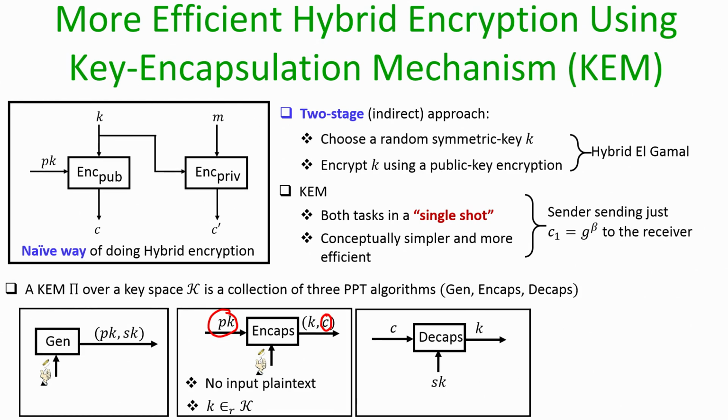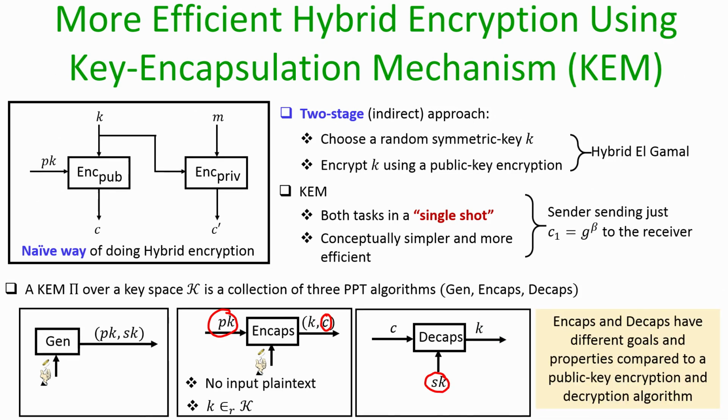The decapsulation algorithm takes an encapsulated key, which I denote as C, and the secret key K, and it decapsulates the key which is hidden or encapsulated in C, and it gives you back the encapsulated key as the output, namely key K.